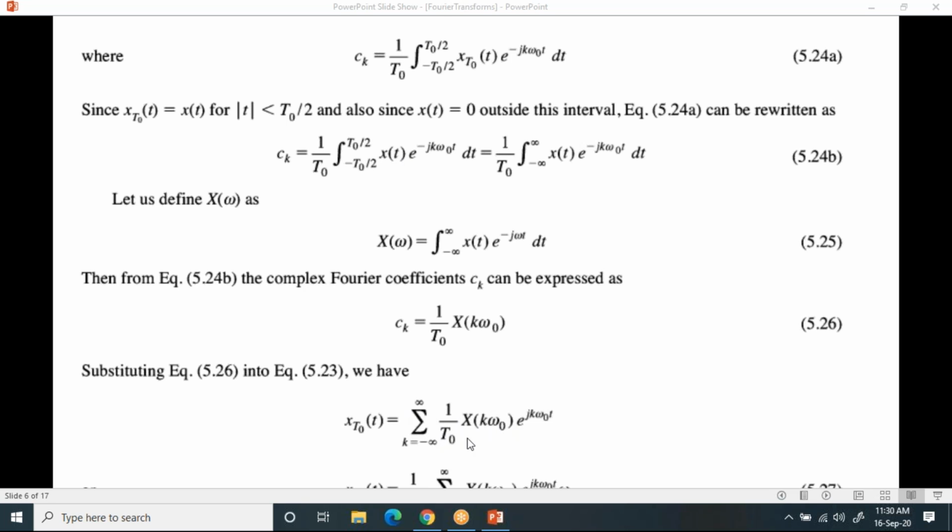Please try to understand this. This is what your exponential Fourier series is. So I can rearrange this summation and integration. As you know, when you take the summation over the interval minus infinity to plus infinity, you are finding the area under the curve from minus infinity to plus infinity. I can replace the summation with integration also.